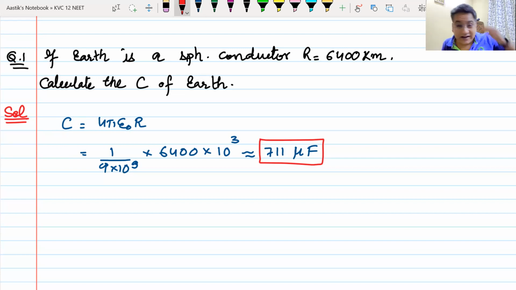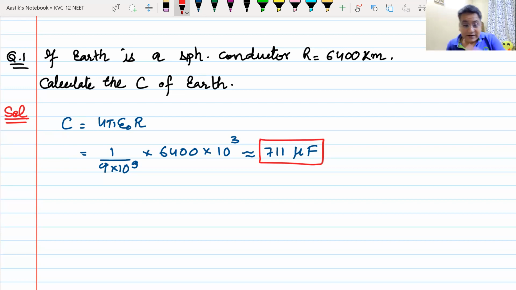So that means farad is a very, very large unit. In fact, microfarad is a very large unit. On Earth, you cannot create capacitors which will have a capacitance of microfarad, because then you will have a capacitor equal to the capacitance of Earth.